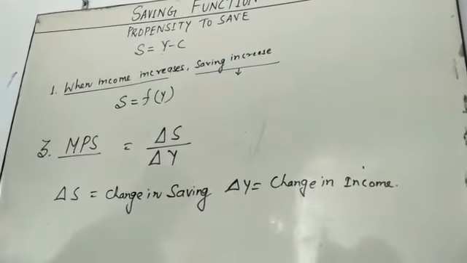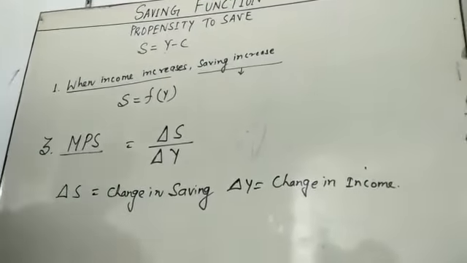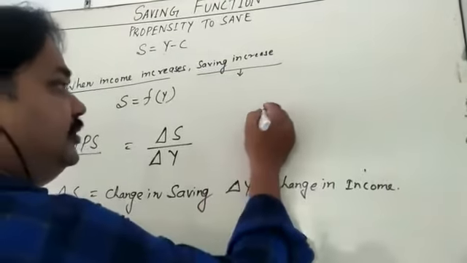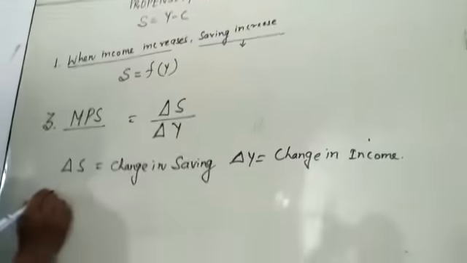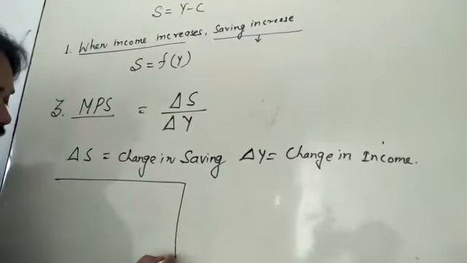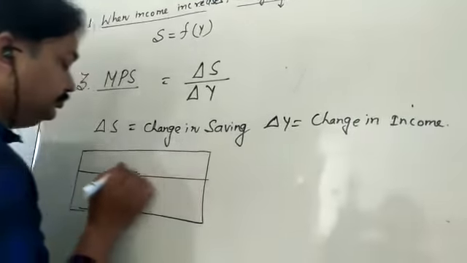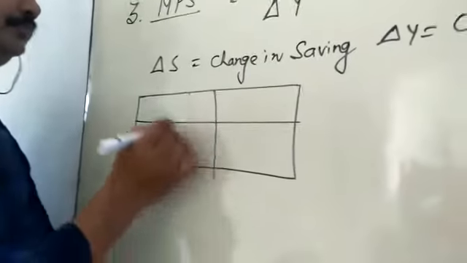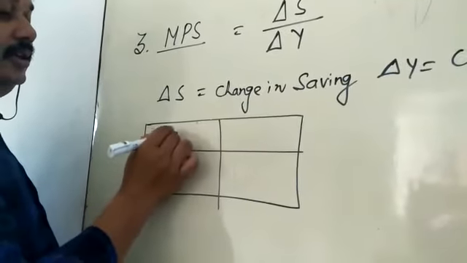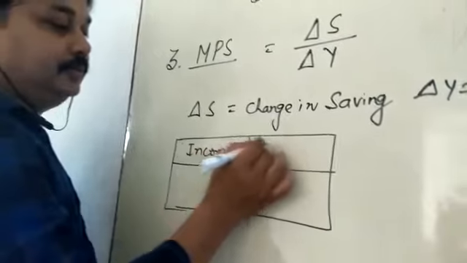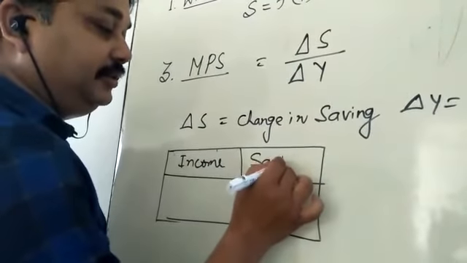Let's take one example. Suppose the level of income in an economy changes. You can take a chart: on one side take income, on the other side take saving.